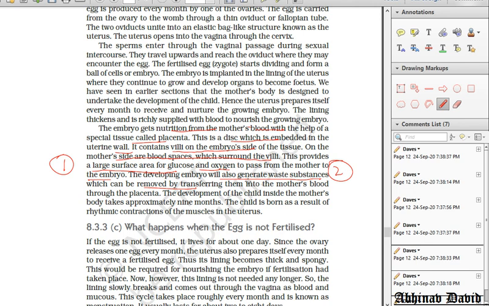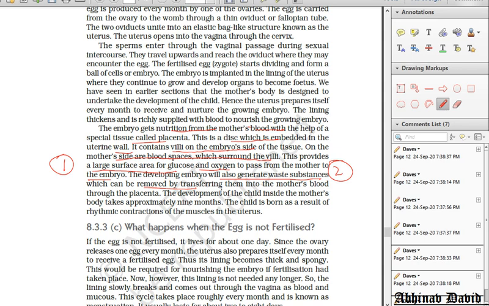So you can see the placenta is helping in the development of the embryo. If the placenta does not supply glucose and oxygen and all the other materials required for the development, then development will not take place properly. And if the waste materials are not removed, then also problems will be there for the developing embryo. After the 9 months the development is over and we have seen how the birth takes place.